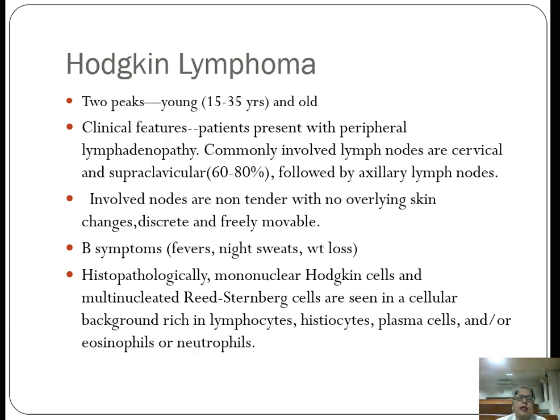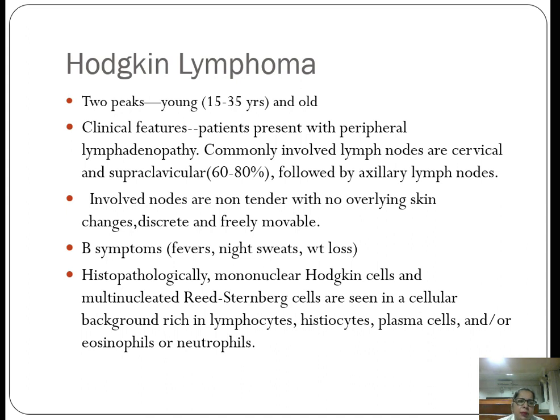They have two peaks, young 15 to 35 years and older, that is more than 50 years of age. Patient presents with peripheral lymphadenopathy. Most common lymph nodes involved are cervical and supraclavicular, that is 60 to 80% of people present with cervical and supraclavicular lymphadenopathy, followed by axillary lymph nodes. The involved lymph nodes are non-tender with no overlying skin changes, and the nodes are discrete and freely movable.